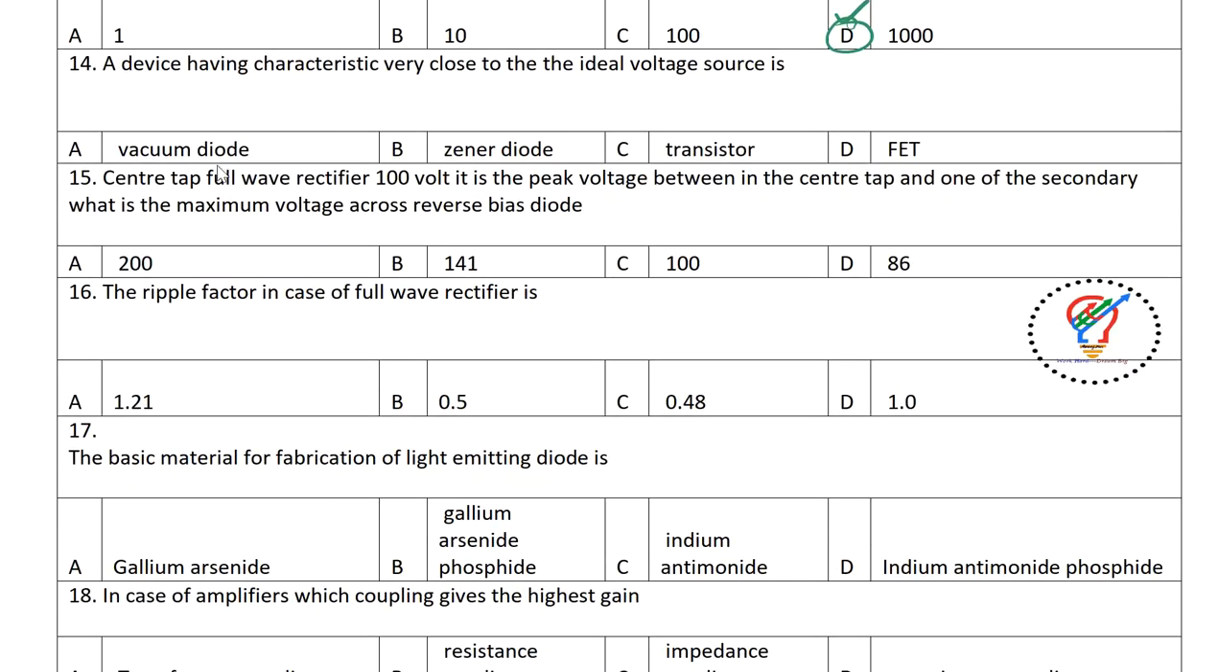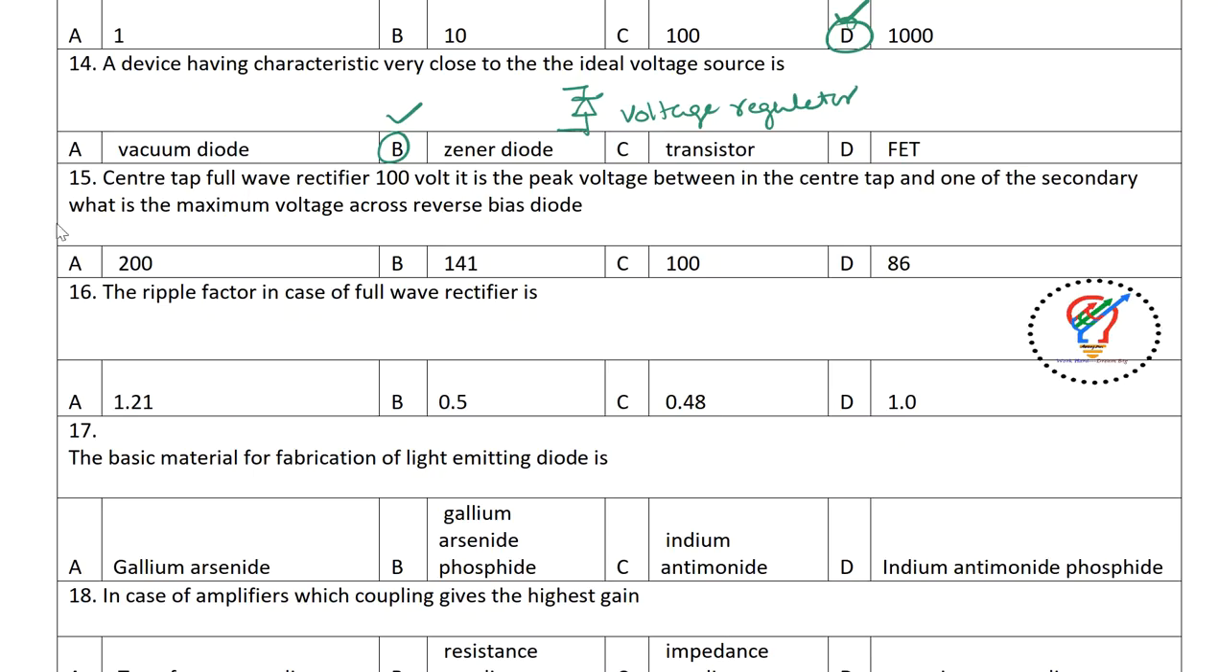Next one, a device having characteristics very close to the ideal voltage source is. The options are vacuum diode, Zener diode, transistor, FET. Among the given options, the Zener diode will be the correct answer. Why? Because the Zener diode acts as a voltage regulator. Very important question. This question was asked in last year's examination. So voltage regulator, be careful.